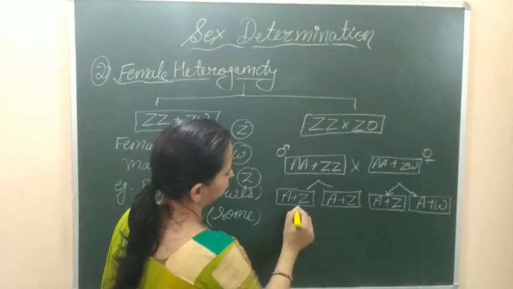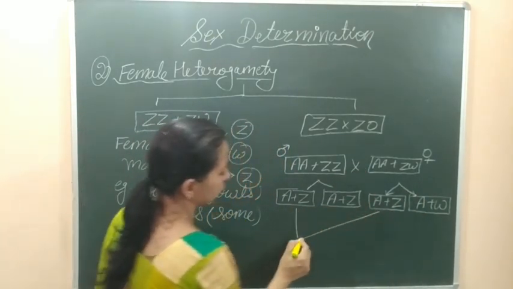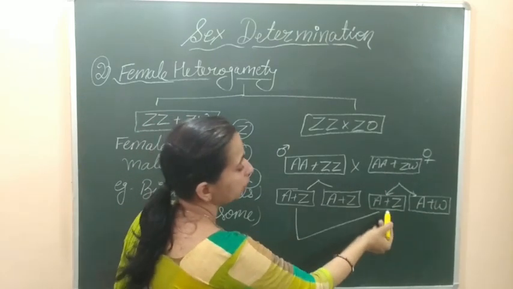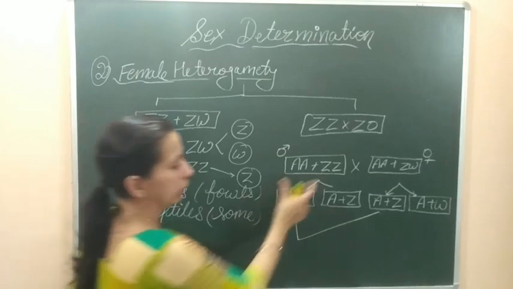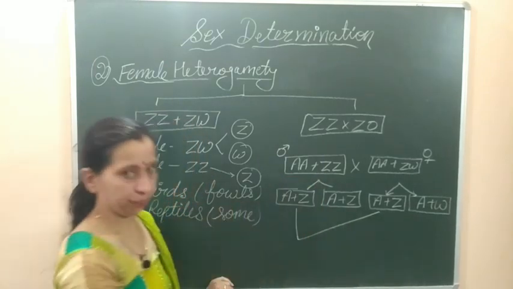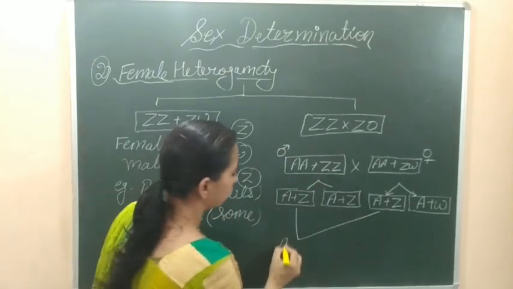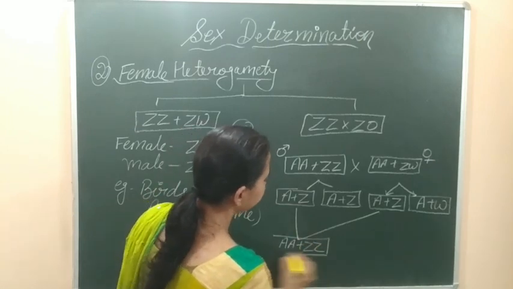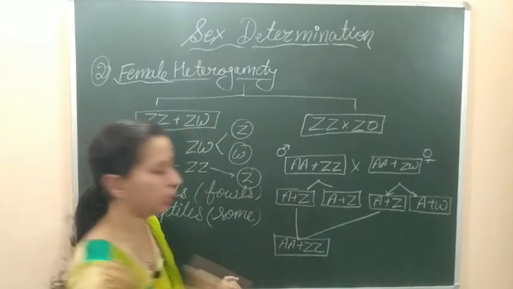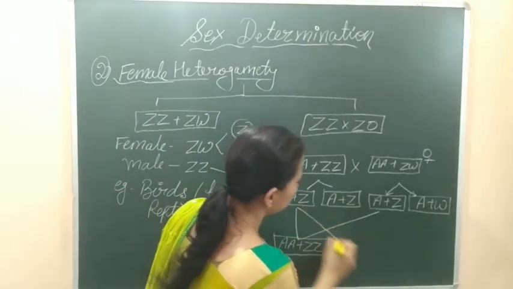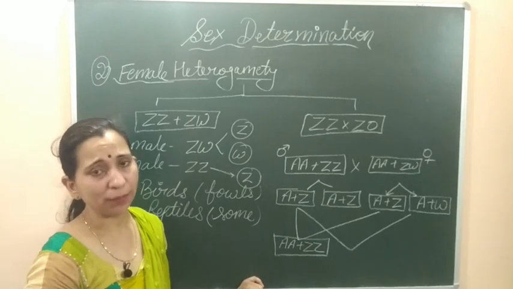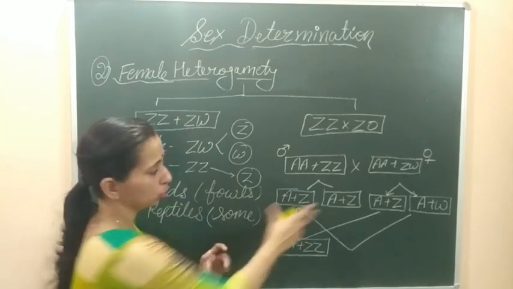When these gametes fertilize with each other, when a Z-containing gamete of the female fuses with any male gamete, the offspring will be AA plus ZZ. That will be the male offspring. In the same way, when it fuses with the Z-containing gamete of the male, both are Z-containing.